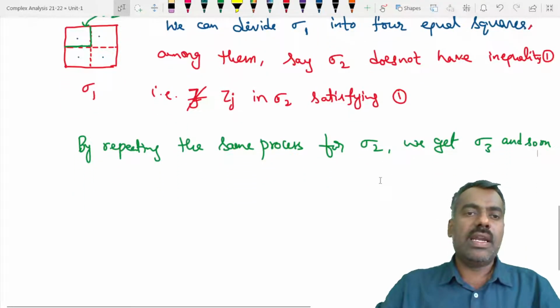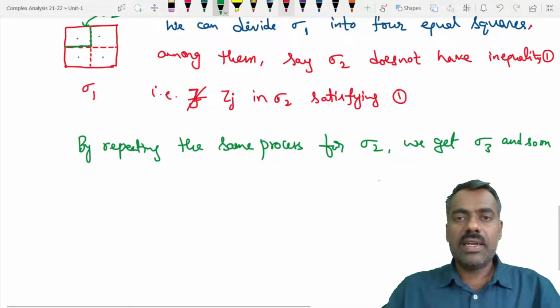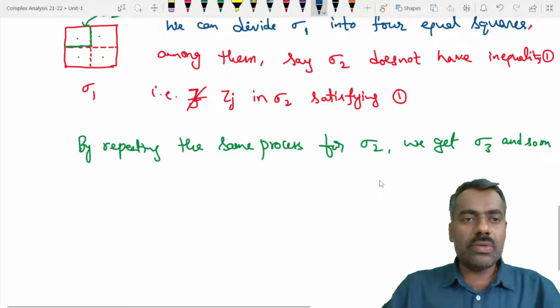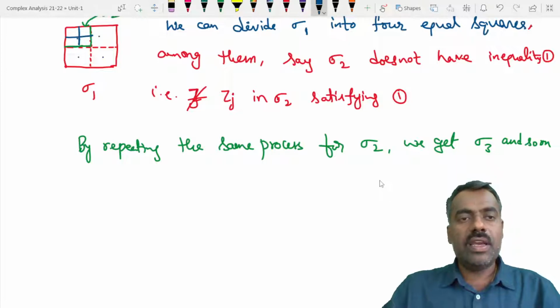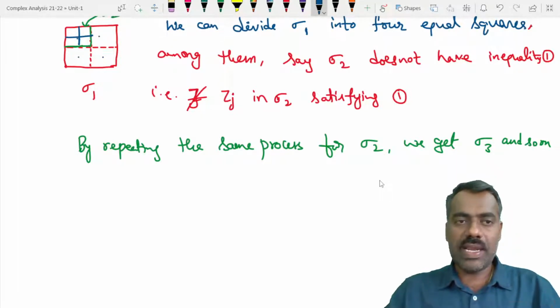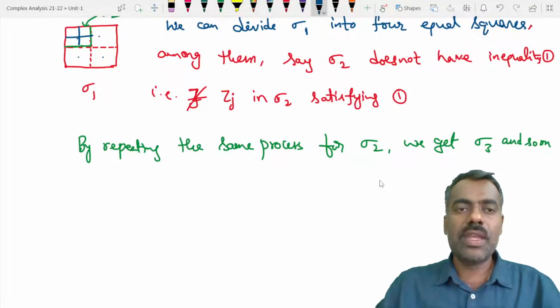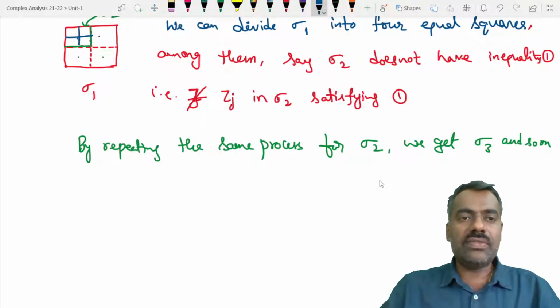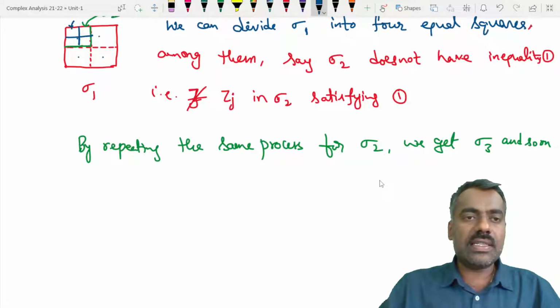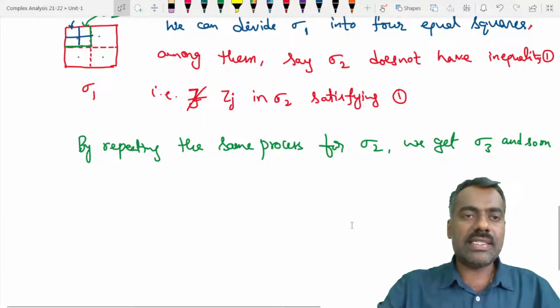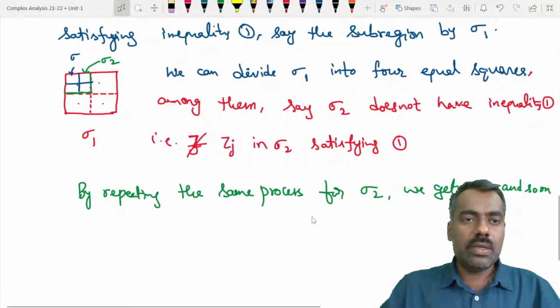Take this sigma 2 and divide it into 4 equal parts. If all 4 parts satisfied that condition, then by dividing like this we would be done. So at least one of them does not satisfy it, and we will call that inside one sigma 3.